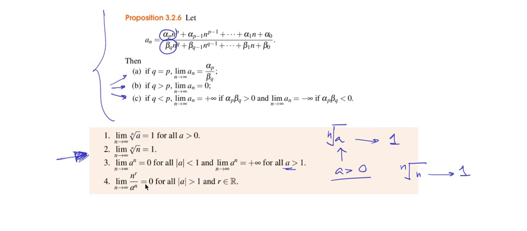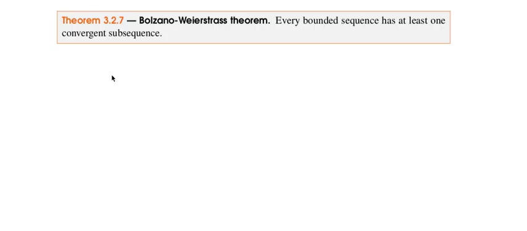Okay, and finally, the last result that I want to talk to you about is this theorem that we call the Bolzano-Weierstrass theorem. Okay, so these were two mathematicians. There was a German mathematician, Weierstrass, and Bolzano was an Italian mathematician. So sometimes the theorems are named after the mathematicians that proved them the first time. Okay, so: every bounded sequence has at least one convergent subsequence. Okay, so the proof for this is really easy.